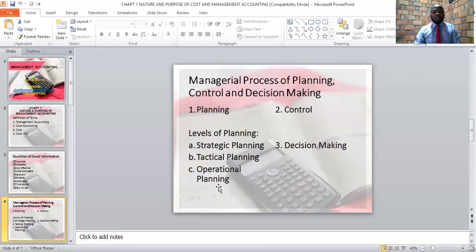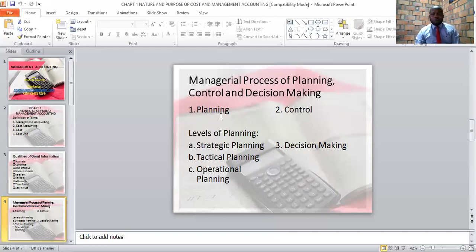The second level of planning is tactical planning. In tactical planning, these are plans that are set by the middle level management. The plans are midterm in nature, that is up to 1 year, and also these are plans that affect departments. In that case, we refer to them as being tactical or middle level plans. The last level of planning is what is called operational planning. Under operational planning, these are plans that affect the day-to-day activities of the business, and these are plans also that are set by the lowest level of managers, e.g. supervisors and respective line managers.